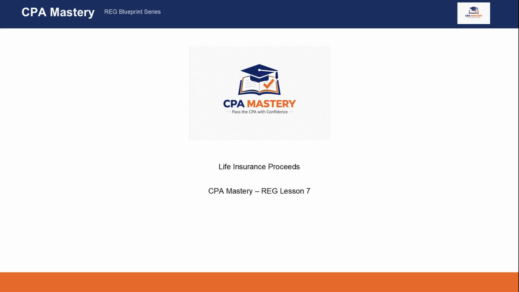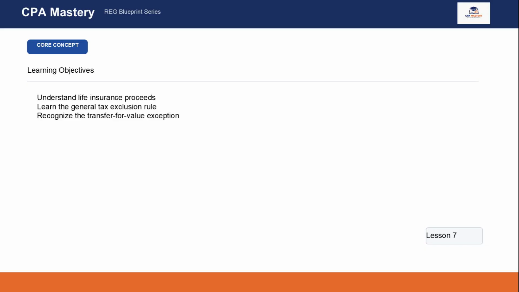By the end of this lesson you should understand the general exclusion rule, the transfer for value exception, and how to analyze life insurance questions on the REG exam. In this lesson we have three main objectives. First, we will explain how life insurance policies work and why they are relevant for tax purposes. Second, we will review the general rule that life insurance proceeds received because of death are excluded from gross income. Finally, we will discuss the transfer for value rule, which is an important exception that may cause life insurance proceeds